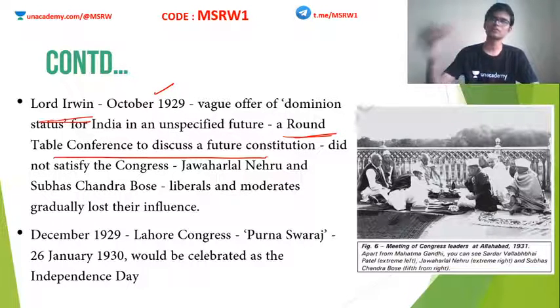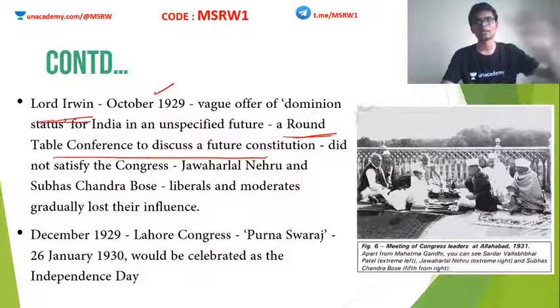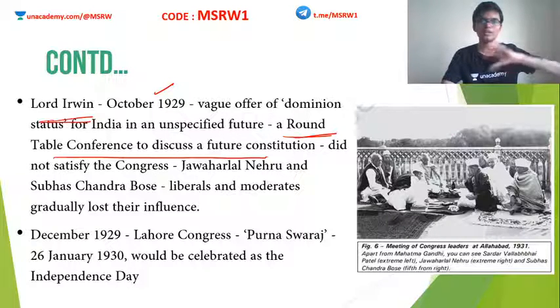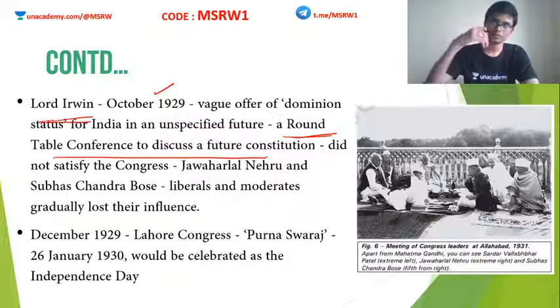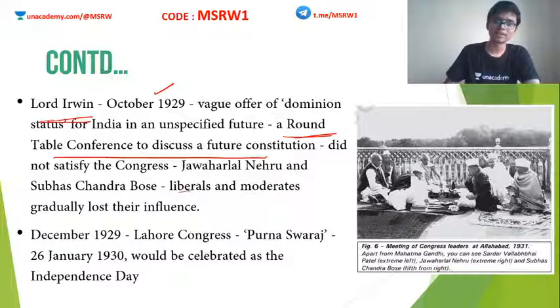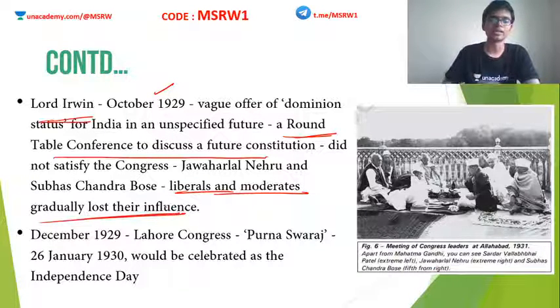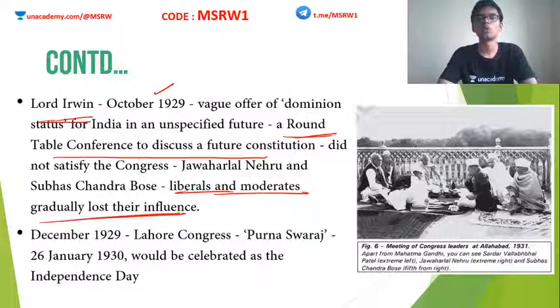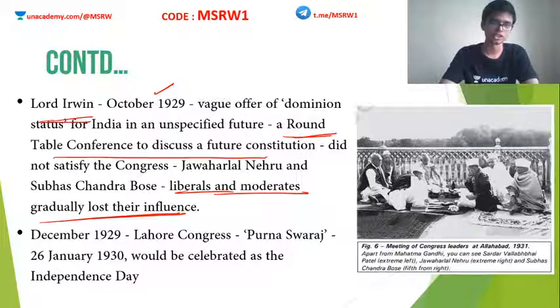Okay, discuss the future of the constitution means what? If it is a constitution set up by Indians for India, then we can discuss. But this is actually made by the British. And what is there to discuss for some other country interfering with our nation? That was the question. So these kinds of radical leaders of the Indian National Congress came together and started voicing their opinions. And these opinions started gaining traction. Clear? So the liberals and the moderates gradually lost their influence. Those people in the Indian National Congress who were predominantly liberals and moderates eventually lost their position.